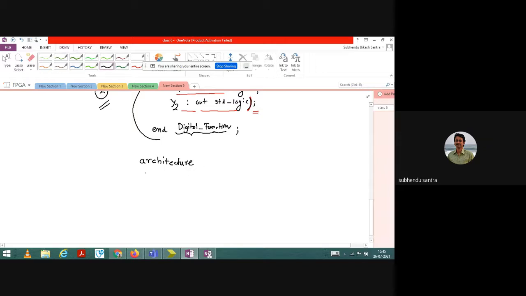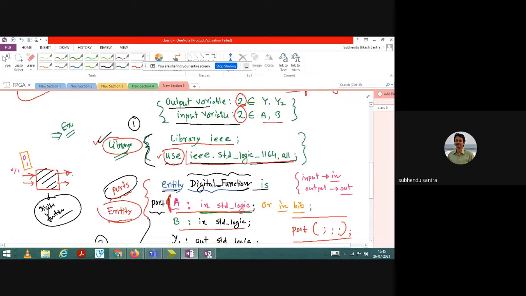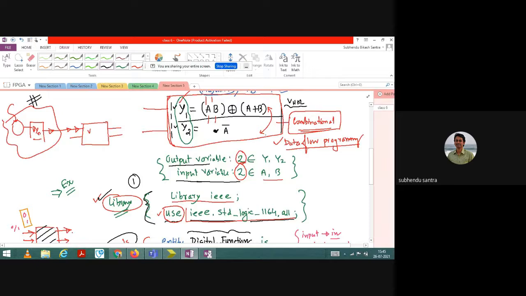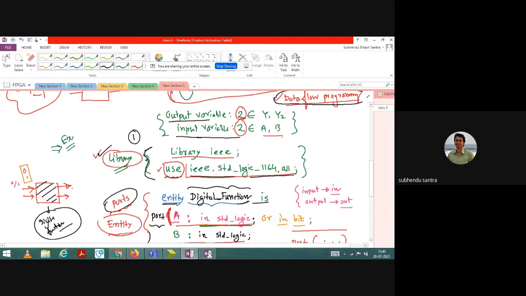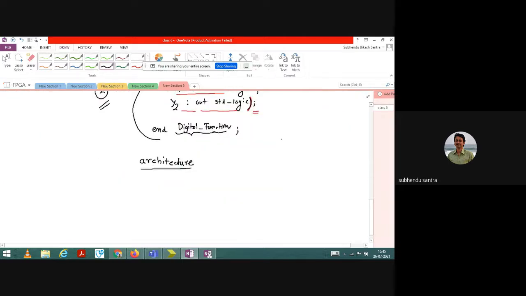After you write architecture, you have to declare what type of function you need to use here. Function means I am going to use data flow programming. So I will write architecture data flow underscore model.